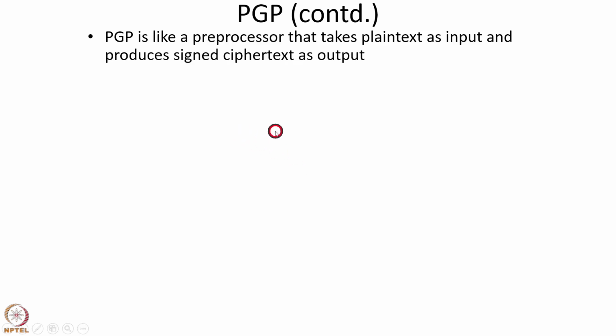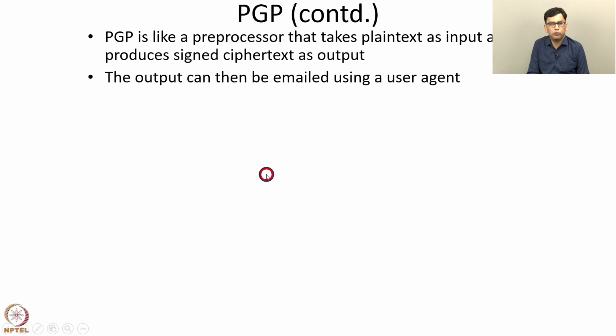We discussed the architecture of email in the internet. Where does PGP fit in that architecture? PGP is like a preprocessor that takes plain text as input and produces signed ciphertext as the output. So it encrypts the plain text as well as adds a digital signature for message integrity. This output, namely the signed ciphertext, can then be emailed using a user agent. So PGP is like a preprocessor in that architecture.